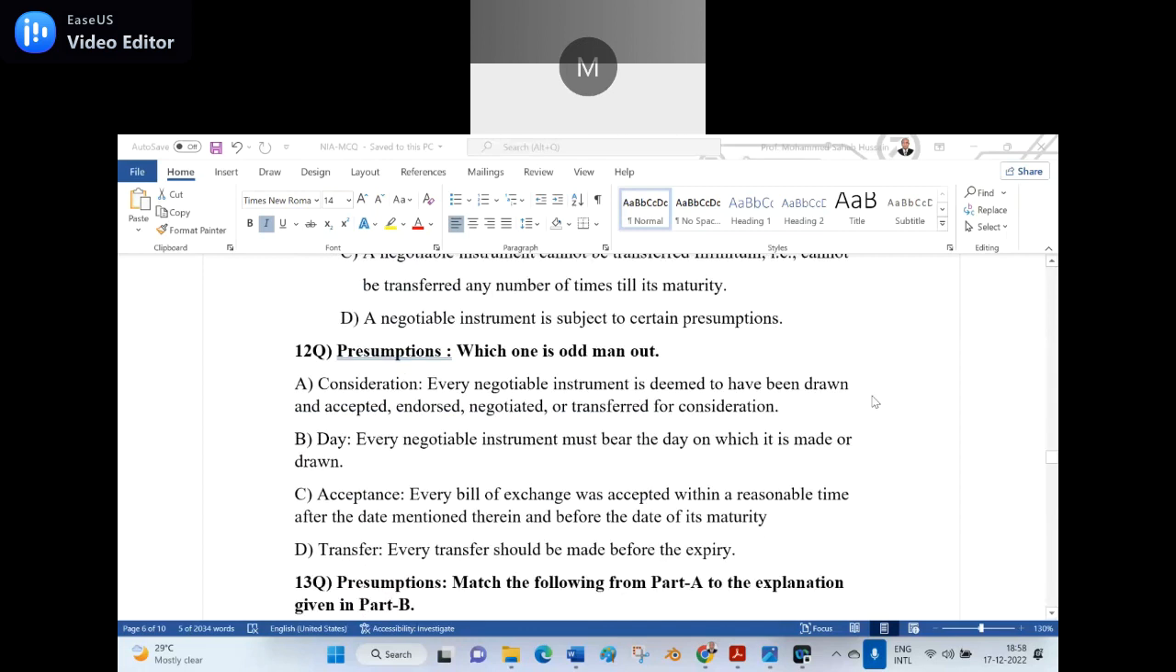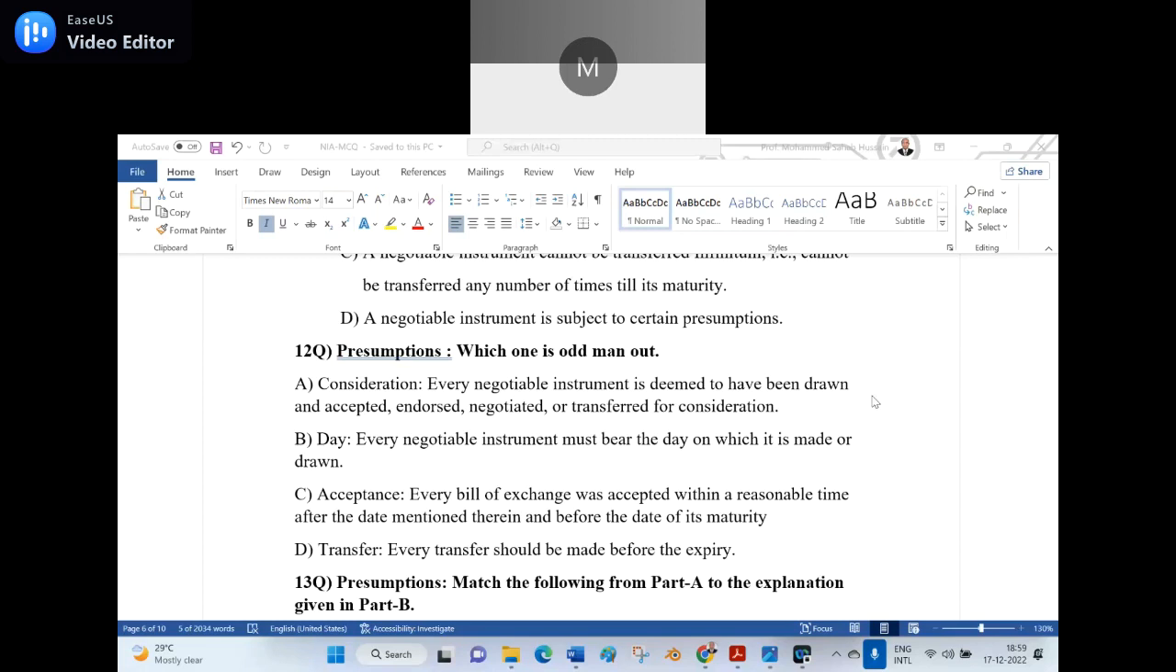12th question, presumptions. Which one is the odd man out? Means wrong statement. A. Consideration. Every negotiable instrument is deemed to have been drawn and accepted, endorsed, negotiated, or transferred for consideration. B. Day. Every negotiable instrument must bear the day on which it is made or drawn. C. Acceptance. Every bill of exchange was accepted within a reasonable time after the date mentioned therein and before the date of its maturity. D. Transfer. Every transfer should be made before the expiry. Shoot, among ABCD, which is the wrong statement?